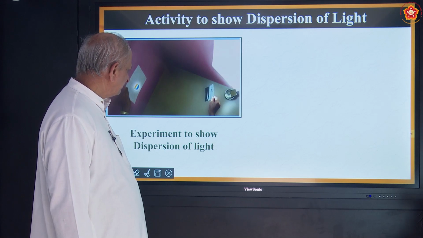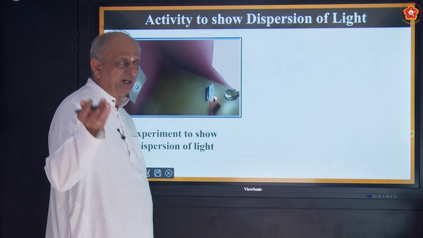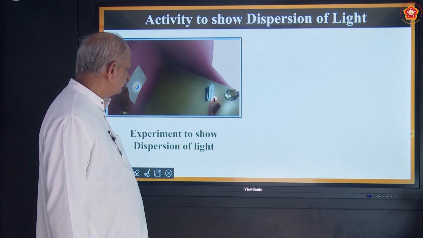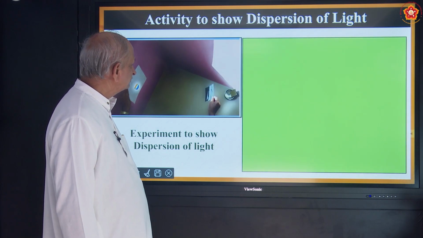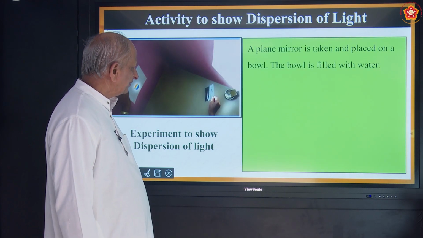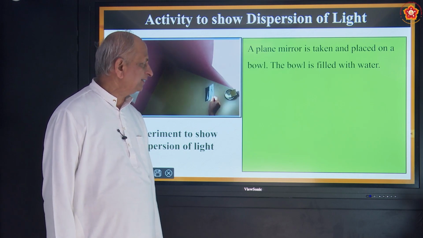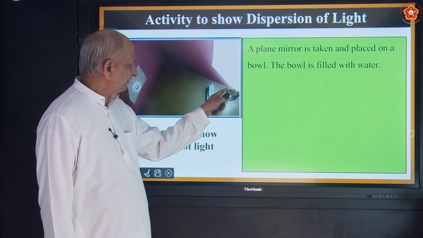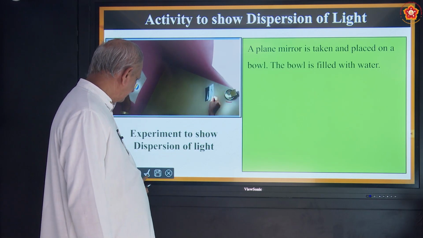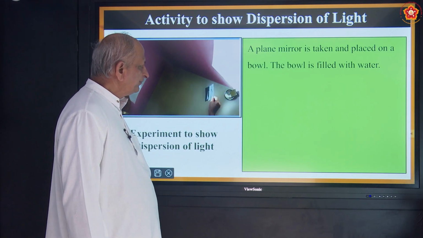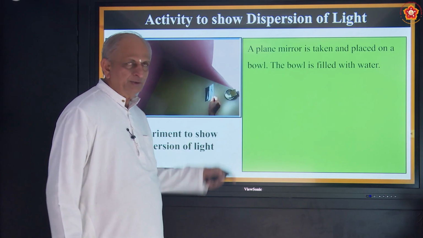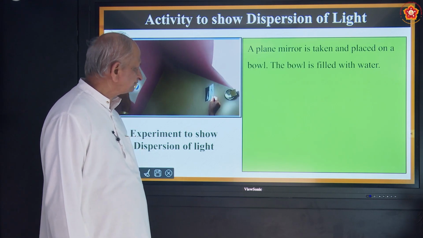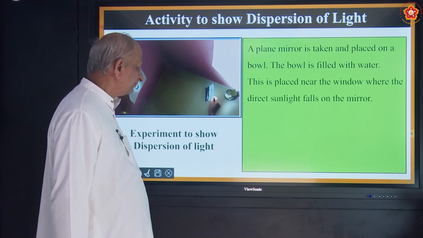Experiment to show the dispersion of light. The same thing you have done with a glass prism can be done with a mirror also. It is a beautiful experiment, an activity you can try yourself. If you don't have a prism, you can try this. A plain mirror is taken and placed in a bowl. The bowl is filled with water. So fill that bowl with water, keep a plain mirror inside it. Very simple thing, you can do it yourself.